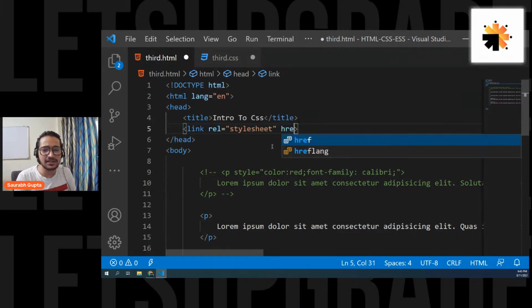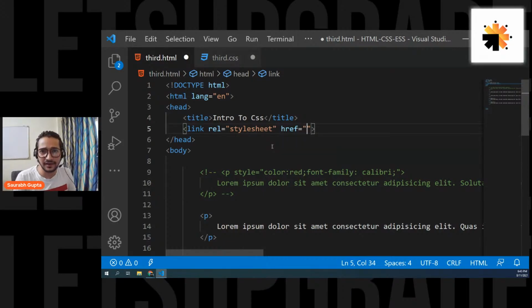Then you write the href attribute, that is hyperlink reference, where you write which page you're referencing, which page you're trying to link. I'm trying to link third.css, and that's it. Simple. So link rel is stylesheet, and href means which page I'm linking, and I'm linking third.css.